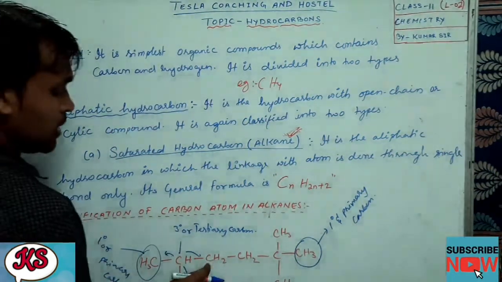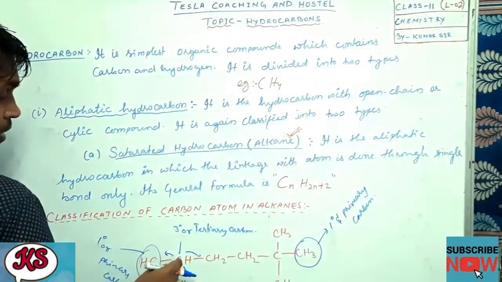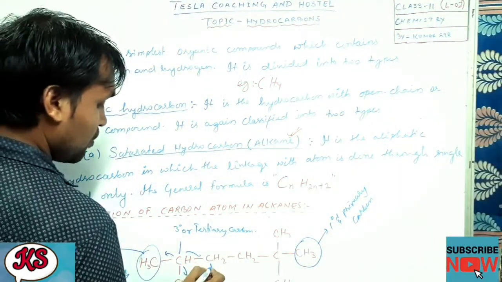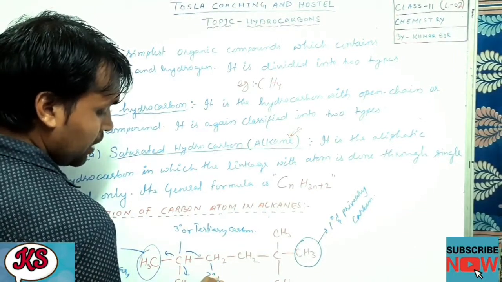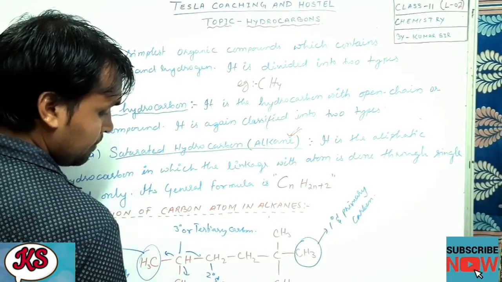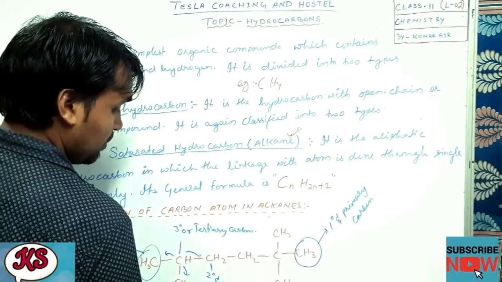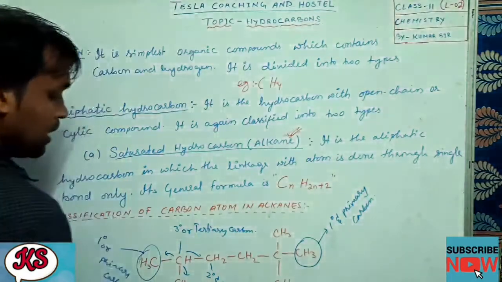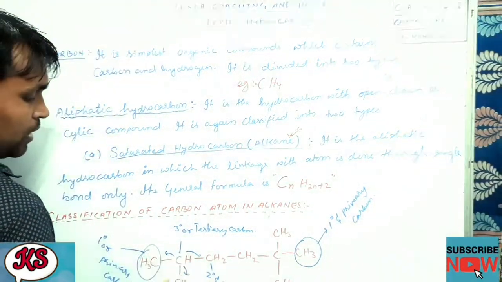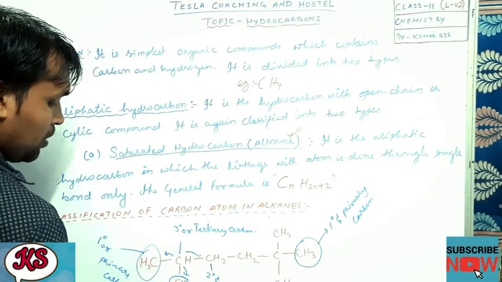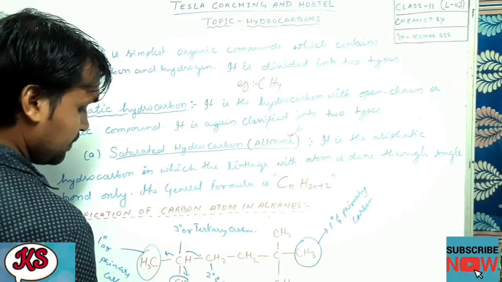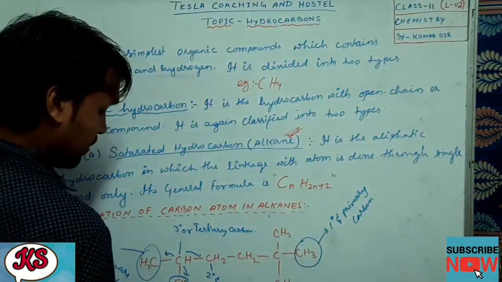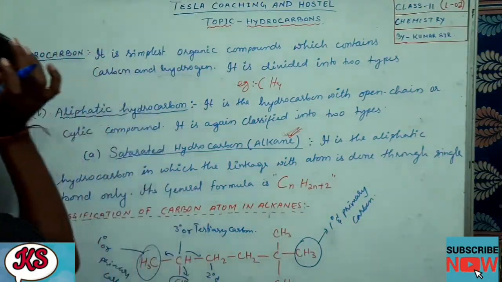Now this carbon, you see, it is attached to one carbon here, one carbon here. So it is attached to 2 carbons. So it will be called 2 degree, or secondary carbon. Okay, now this carbon, you see, it is attached only to one carbon. So this carbon also will be called 1 degree, or primary carbon. Got it?